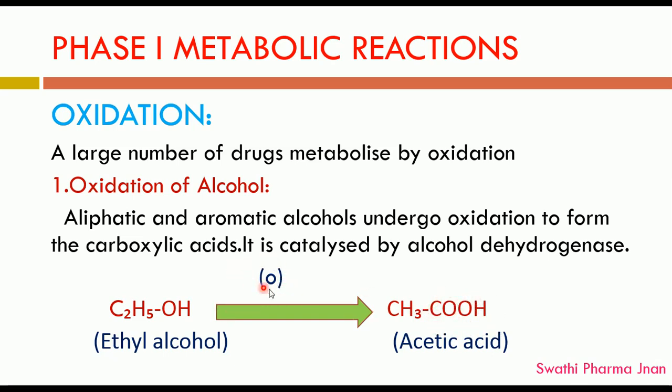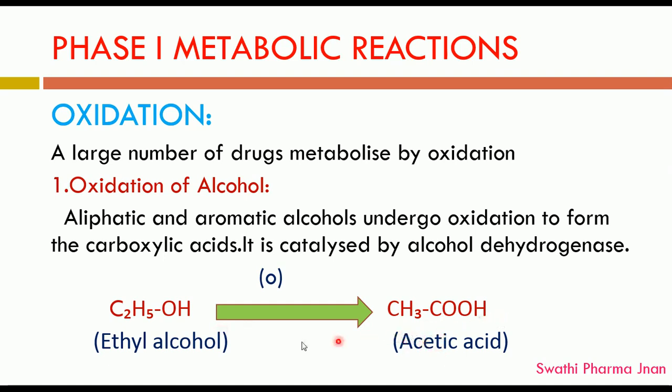This oxidation is catalyzed by alcohol dehydrogenase, an enzyme present in the liver. When a person has taken ethyl alcohol, it is converted into acetic acid by oxidation, where one more oxygen atom is added.